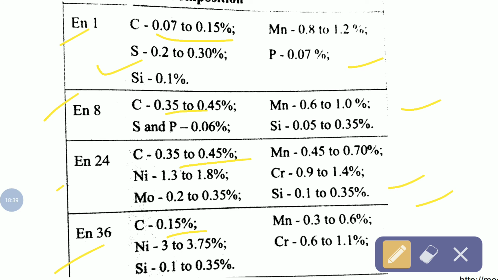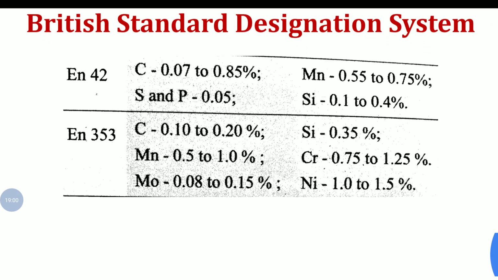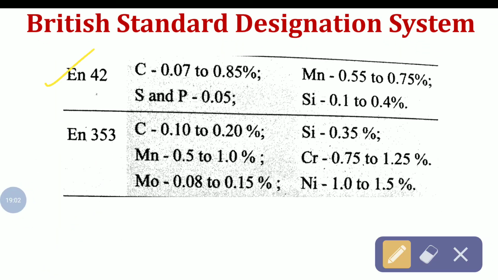So in this case you have to remember all these things. What is EN1 and its composition, what is EN8 and its composition. Sometimes it is in increasing order, where some percentages increase in order. So like this you can remember. Here it is less carbon, here more carbon, here more, again more. And there are some more examples here, EN42 and EN353. These are some examples of the British Standard Designation System.